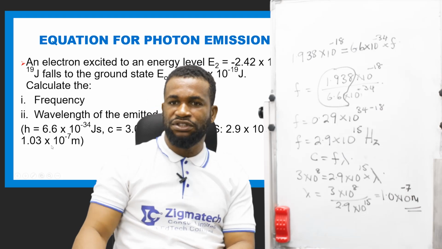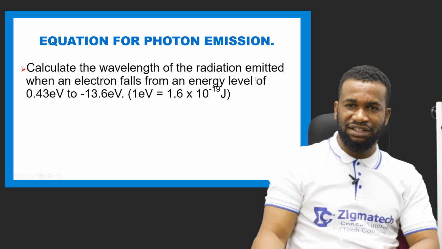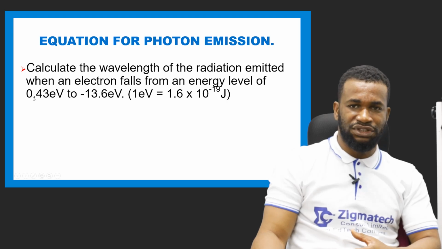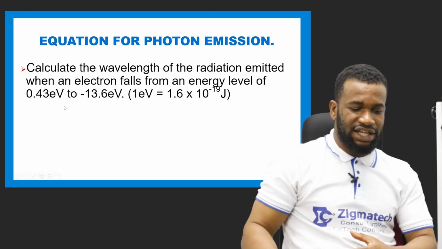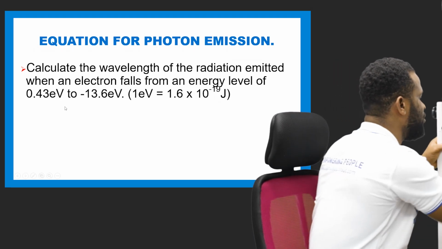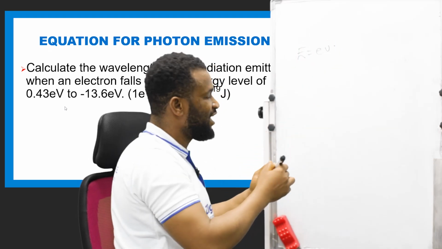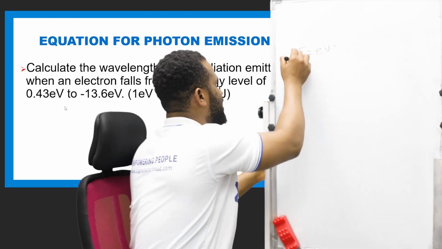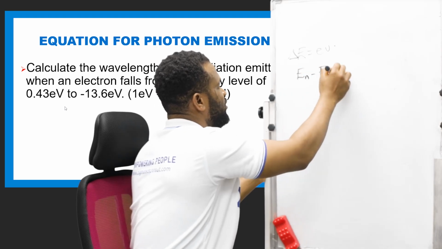All right, we are moving to the next question. It's an equation for photon emission. Calculate the wavelength of the radiated emission when an electron falls from an energy level of 0.4 eV to minus 13.6 eV, and 1 eV is this. All right. And there is one equation I have to let you know. There is this equation that says E is equal to eV. So the energy given off by a photon during transition is given as eV. So I can also say that this is this. Therefore, we say that En minus E naught is equal to eV.